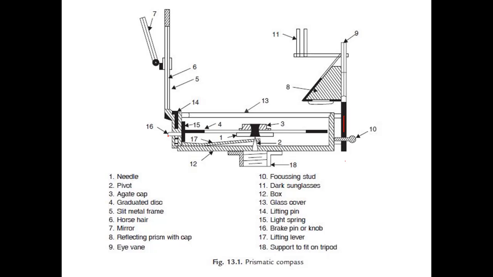The 16th one is the brake pin or knob. Wherever we keep our instrument, the needle starts to oscillate or rotate. For settling purposes, we use this pin knob. By pressing it, the oscillation of the graduation ring is stopped easily.